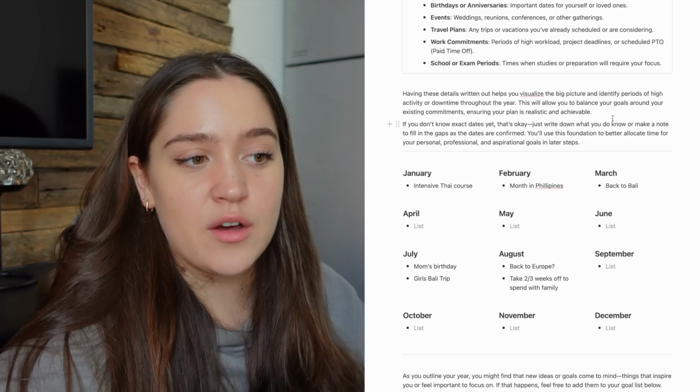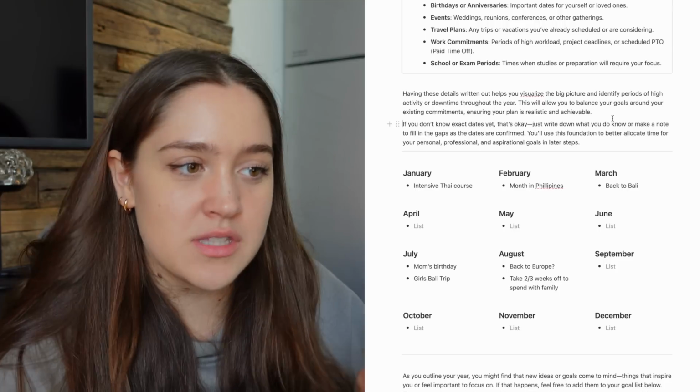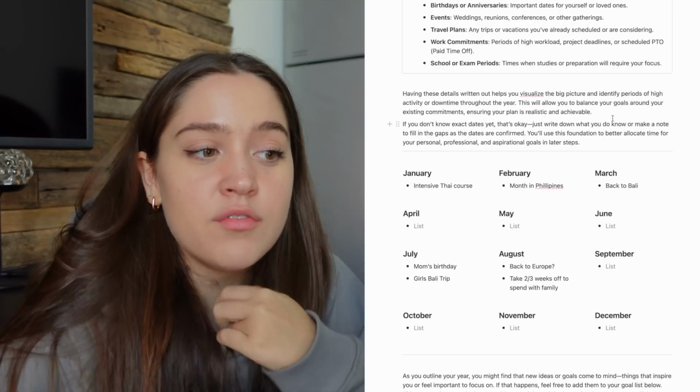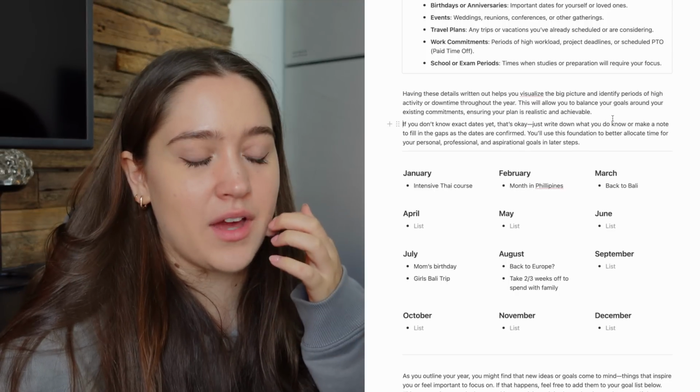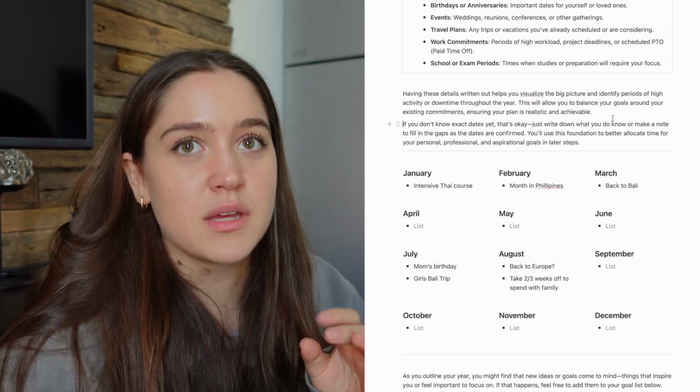And I also wrote down that somewhere in August, September, I want to fully take off 2 to 3 weeks to spend with family, because this is the longest I think in my life that I haven't seen some of my family members. In the past, I've always made it the biggest priority to visit them at least once a year. But this March, it's going to be a whole year since I saw my dad, for example. So by August, that's going to be a year and a half since I saw him. Also, my family is spread out over so many countries.